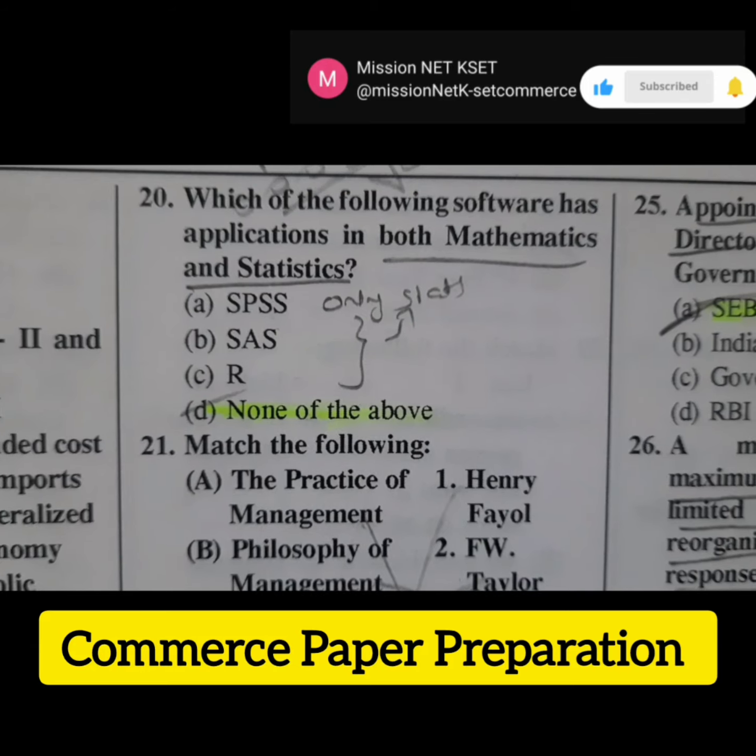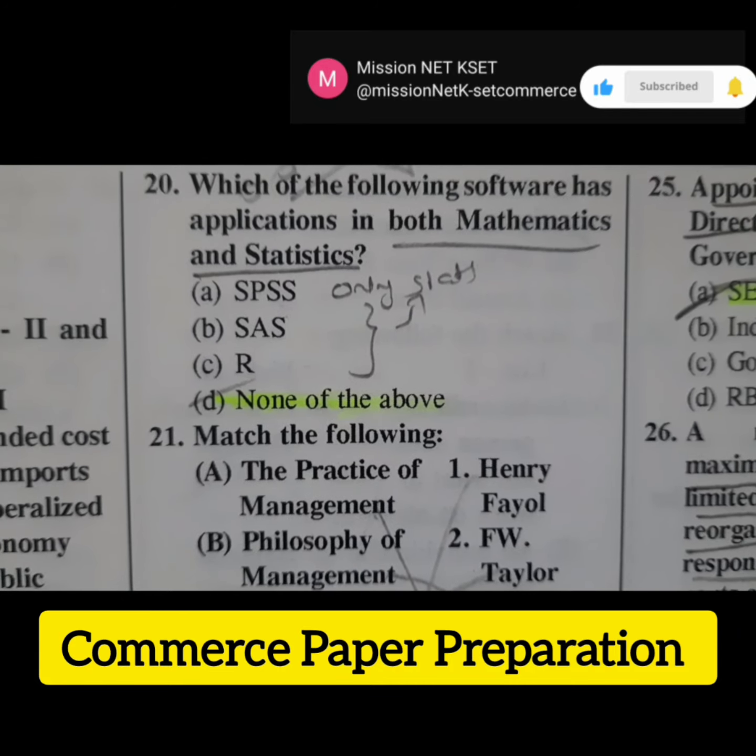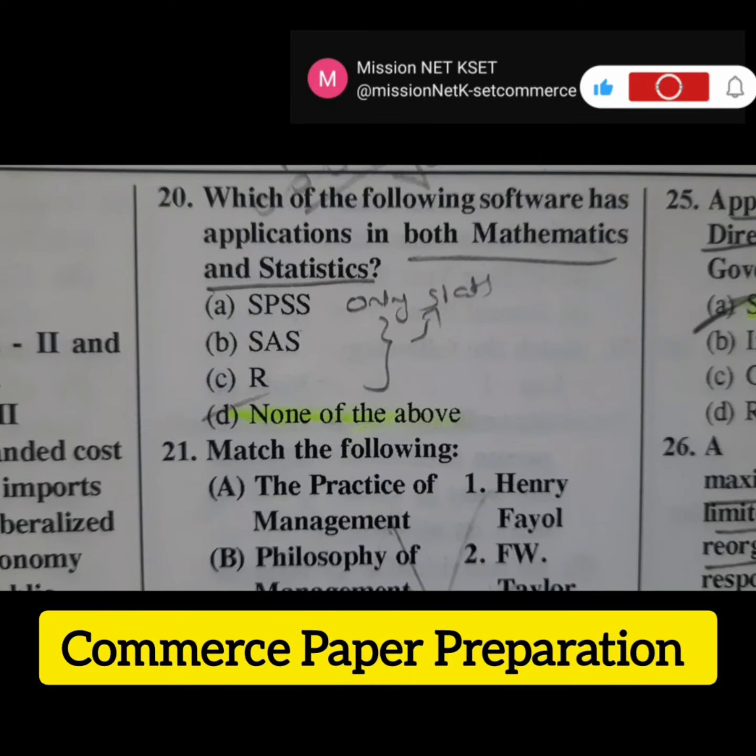The next question is which of the following software has applications in both mathematics and statistics? Here 4 options are given below. The right answer is option D, none of the above.